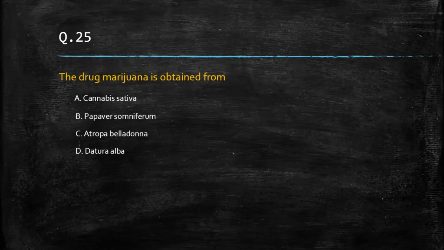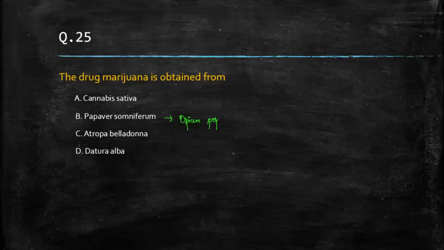So the correct answer is a very simple answer. That is not Atropa belladonna. Atropa belladonna should not be the correct answer here, right? The correct answer is not even Papaver somniferum. Papaver somniferum means opium poppy.